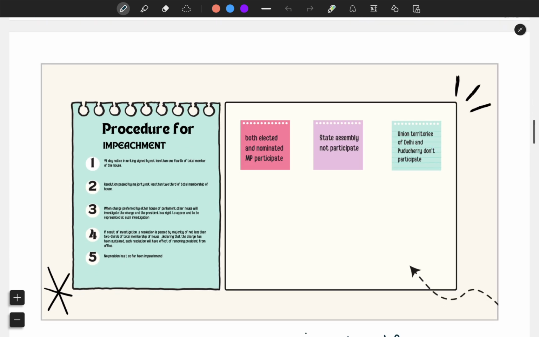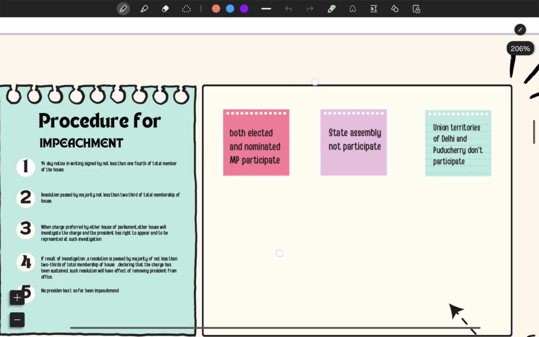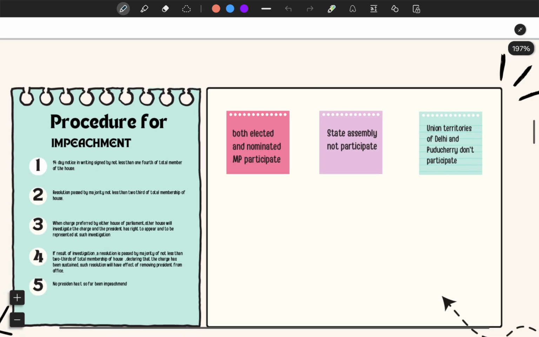Moving on, what is the procedure for impeachment of the president? First of all, you answer this question: in which house does the impeachment start? It can start in either house. It can start in Lok Sabha also or in Rajya Sabha. Now let us suppose that impeachment has started in Lok Sabha. Then 14 days notice in writing and signed by not less than 1/4 of total members of the house. Okay, and after this resolution has passed by the majority of not less than 2/3 of the total membership of